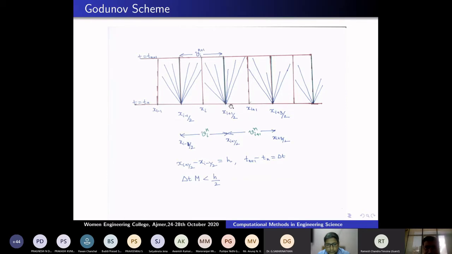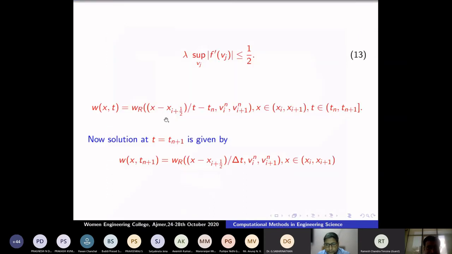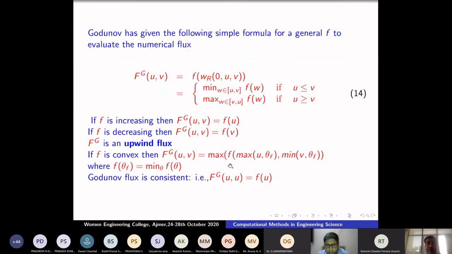By knowing the data here, I am computing the solution by the formula. So now I can see that this is a Riemann problem solution. I don't know the solution, one need not calculate here. But without computing, Godunov gives a formula for that. That is the greatness of this work. F of g of u, v, he gives the formula. You may not know the Riemann problem solution for a complicated f, but however, this formula can be used. This is an exact formula, whatever may be the f, whatever may be the nonlinearity. That is the beauty of the Godunov scheme.